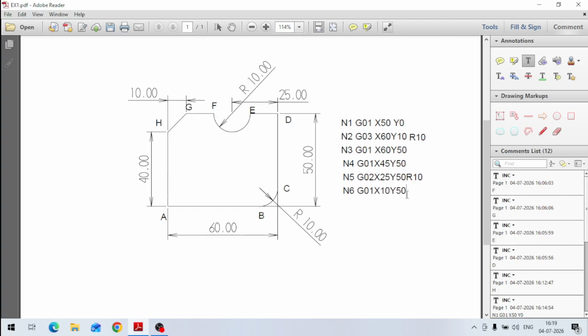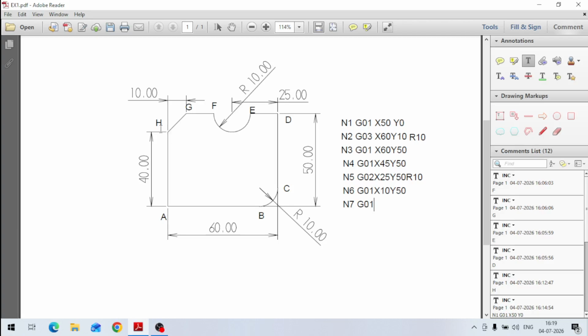In the next line N7, because a chamfer is there, cutting is linear. Linear cutting means the command will be G01 only. G01. Okay. And what are the coordinates of the H point?